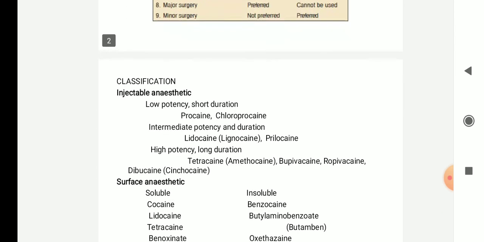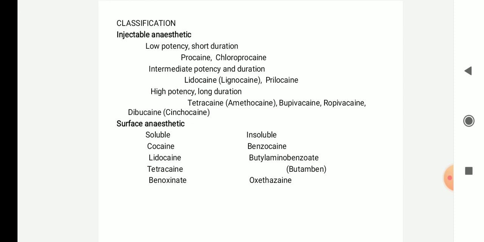Next, classification of local anesthetics. The main classification is injectable anesthetics and surface anesthetics. Injectable means you are giving through injection. Surface means you are applying on the surface of the skin. Injectable is again classified into low potency and short duration, intermediate potency and intermediate duration, and high potency and long duration. In low potency and short duration you can have procaine and chloroprocaine. Intermediate potency and intermediate duration: lidocaine, otherwise called lignocaine, and prilocaine. High potency and long duration: tetracaine, bupivacaine and ropivacaine.